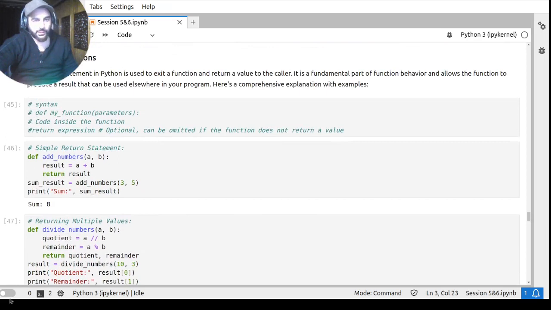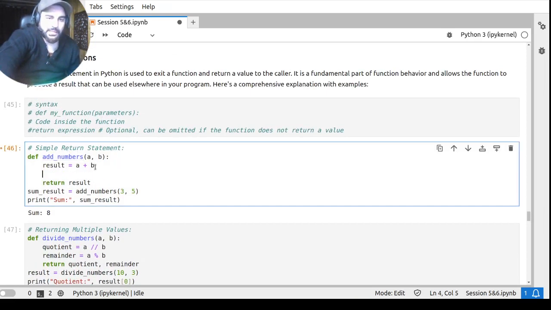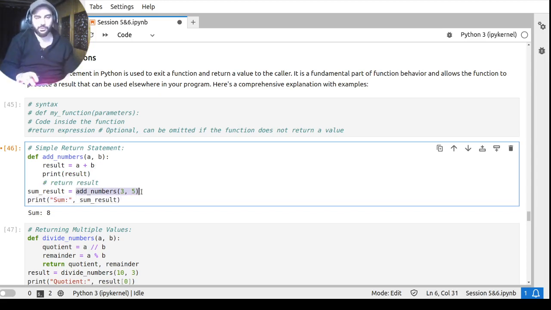So here you can see, for example, the syntax: we write some function name, and here I have a definition of add numbers. Then let's suppose we have a result. If you do not want to return it, I'll just print the result on the screen. And if I don't have this return statement, what will happen is there will be a function call, but the things will be printed. Let me just print this.